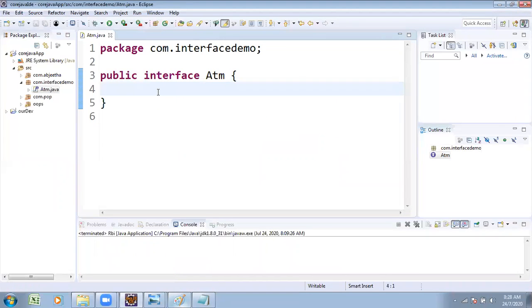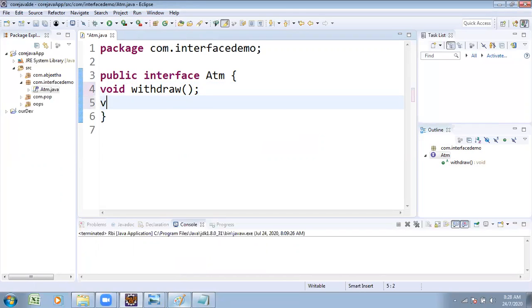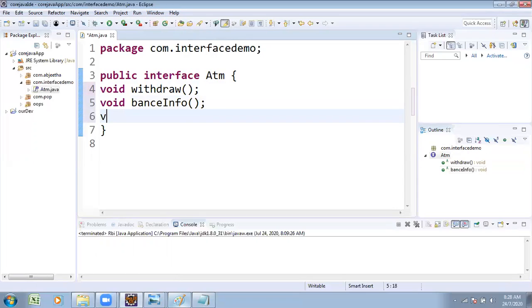Through ATM, what are the transactions I can go through? For example, void withdraw. Through ATM, withdraw is possible. Void balance info, balance information checking is possible. I can go to the ATM and withdraw my cash, and balance checking is possible. Similarly, void pin change.